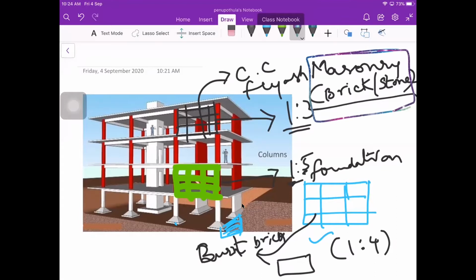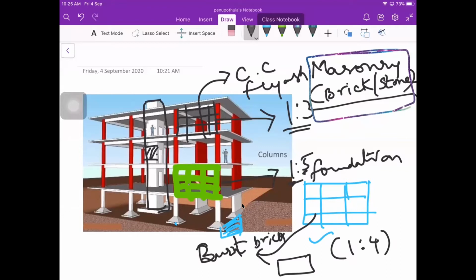If you are using it in the foundation, it is a different part. If you are using it in the first floor, it is a different part. If you are using it in the second floor, it is a different part. So we need to clearly mention what type of work we are doing and what sort of thing we are using. Then we can easily know. Say if you are seeing here, there is a lift here. Here some portion we might be using brick masonry, and here there will be a beam, and here there will be a beam. In between we need to go for brick masonry.